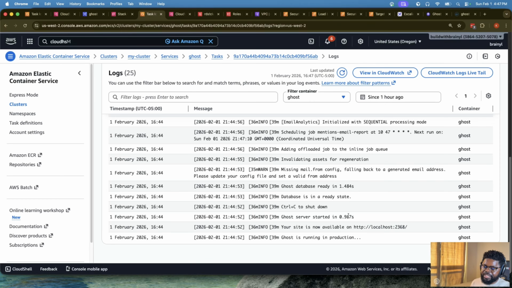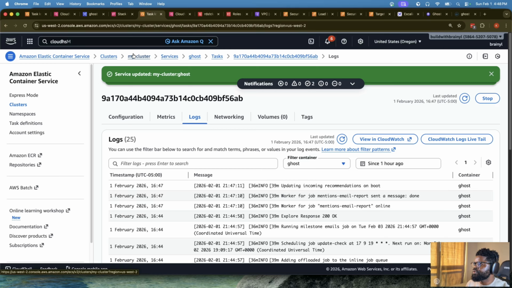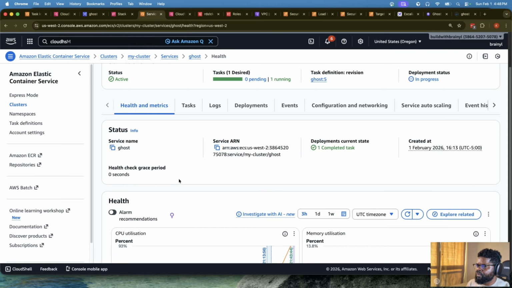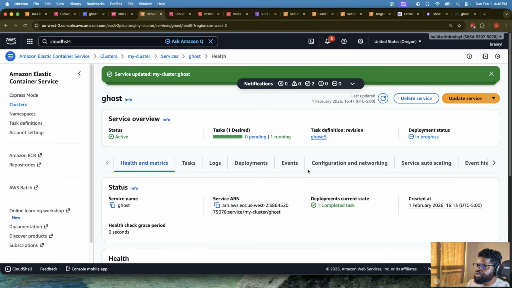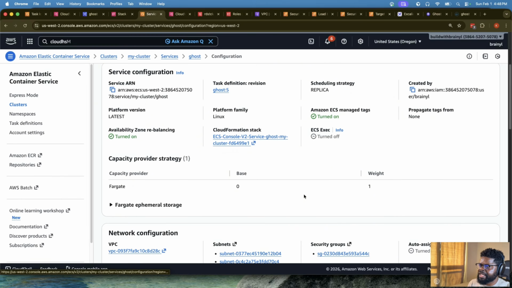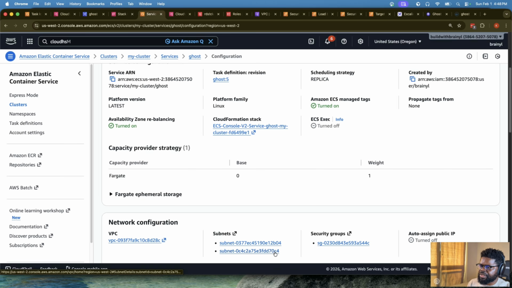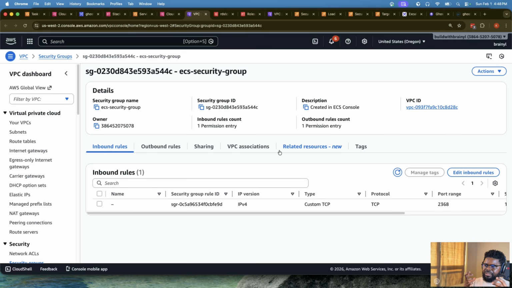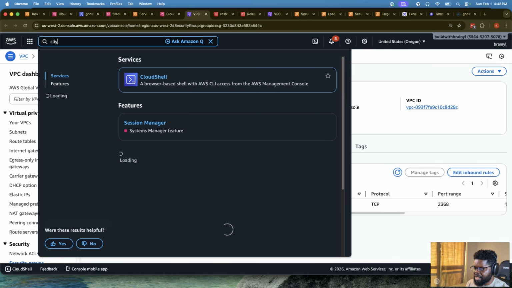The thing is that you don't need a load balancer at this point to test. You can test your service in isolation. Why? If you go to services, my cluster, under configuration and networking, there is a security group we're using. This security group for now allows traffic from the VPC, right? So what it means is that we can actually test this service in isolation. What we can do is go to Cloud Shell.